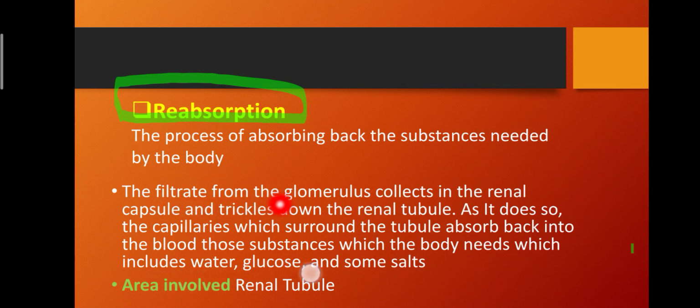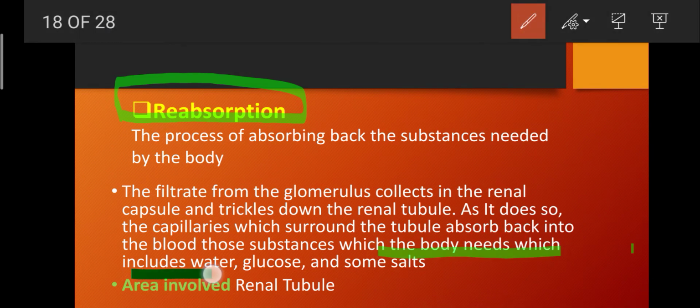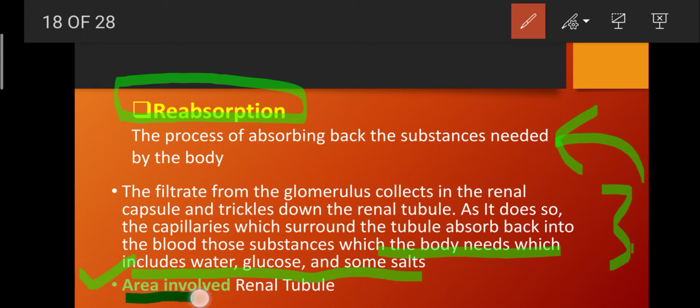So the filtrate from the glomerulus collects in the renal capsule and trickles down the renal tubule. As it does so, the capillaries which surround the tubule absorb back into the blood those substances which the body needs, which include water, glucose and some salts. So these substances are reabsorbed by the kidney by the process of reabsorption. The area of the kidney involved in this process is the renal tubule.